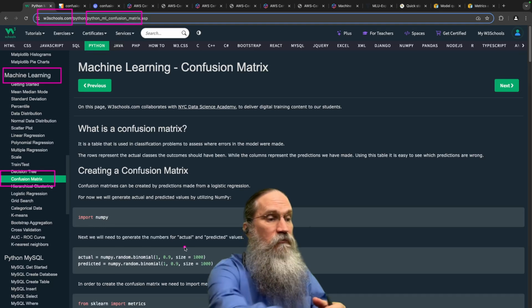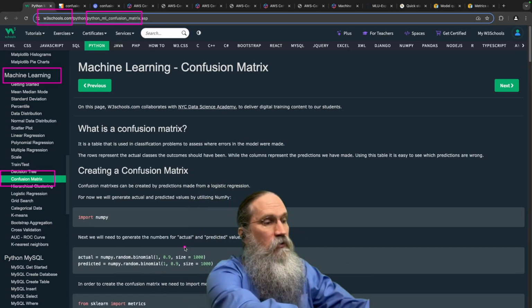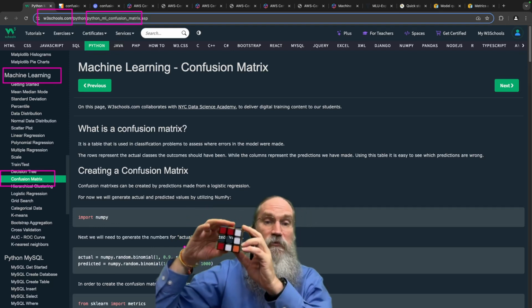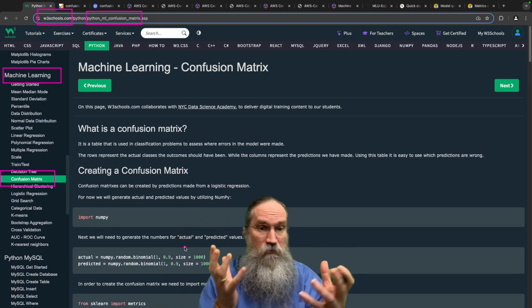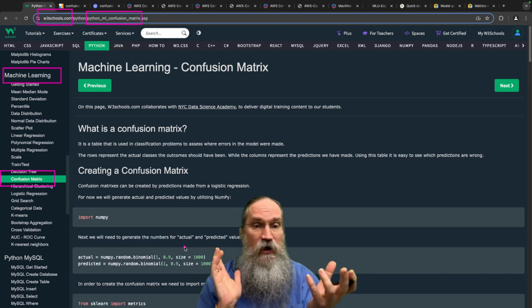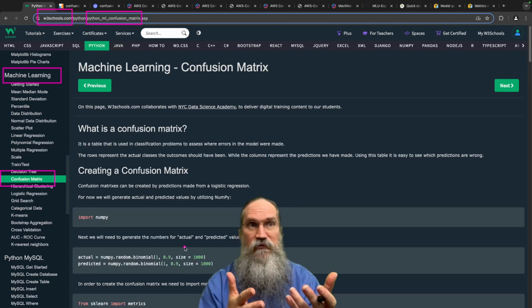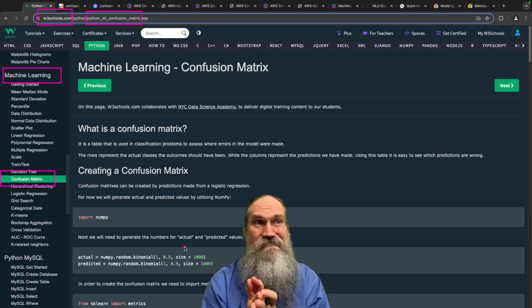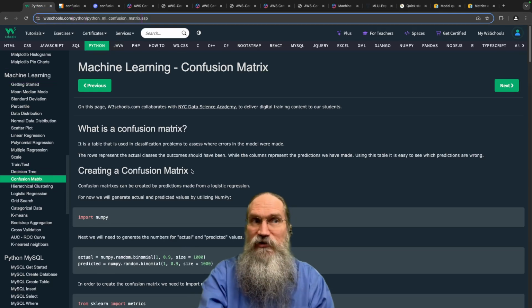So if I toss a fair coin or roll a die, oh sorry, whatever this cube thing is called. If I do some random trials, then can I predict what those are? Like flip heads and tails of a coin? Well, maybe I'll guess right occasionally, maybe not. How does your machine learning model do?